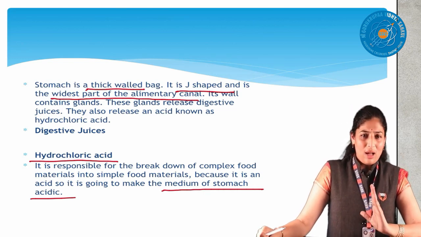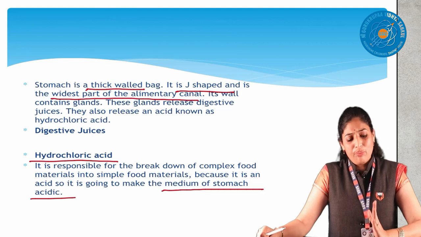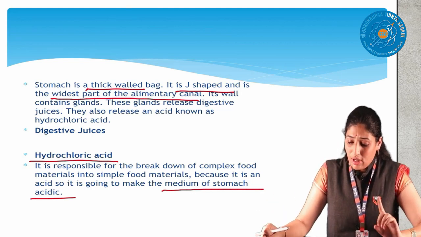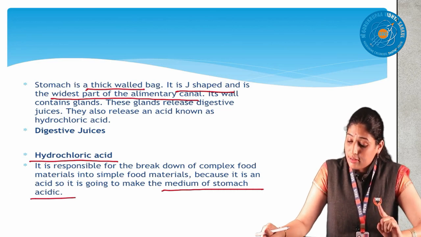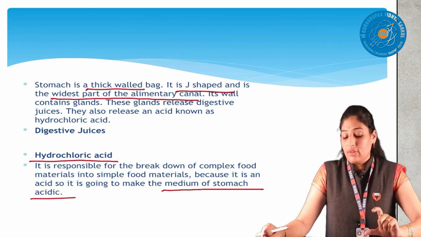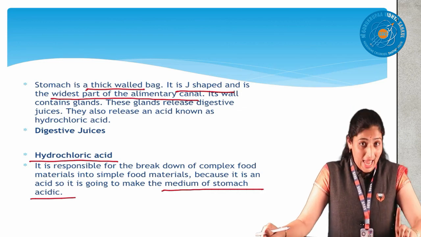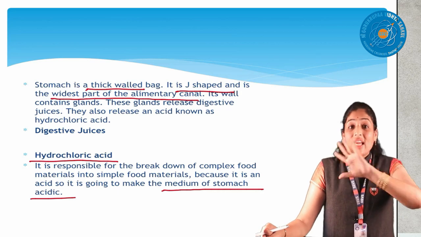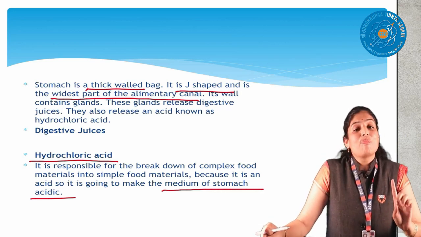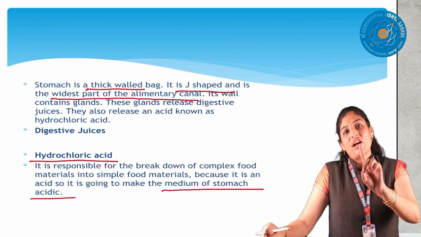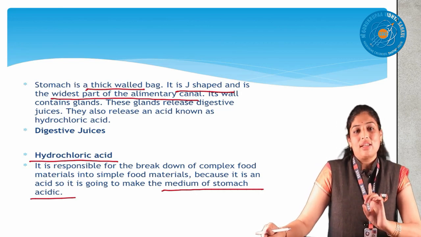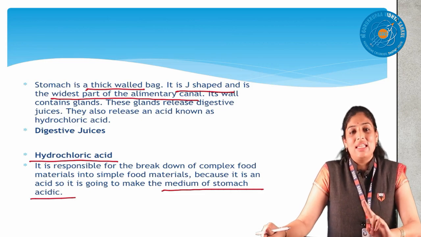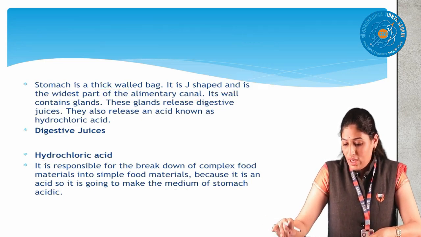Okay, finally come back to the lesson. Extra knowledge is important, but come back to the lesson. In the lesson, in the stomach, what points have we learned? One is the J shape, that is important. Second is widest: this is the biggest, widest part of the alimentary canal. And the third, it has a digestive gland, which means it produces digestive juices required for the digestion process. And important is hydrochloric acid, and its functions I already discussed. One is killing the germs which are there in the food, and second, maintaining the acidic medium in the stomach. So we'll go to the next part.